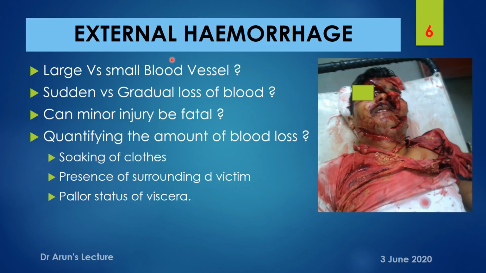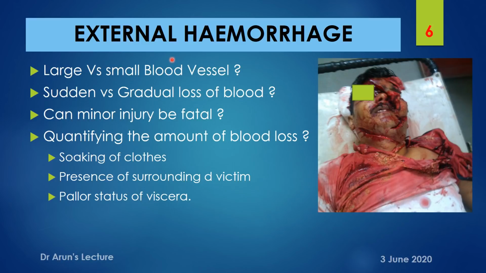But if the same amount of injury, even a little larger, is inflicted on some other person with no past history of any bleeding disorder or hematological condition, the individual could survive. But the same injury caused to an individual with a bleeding disorder can be fatal.